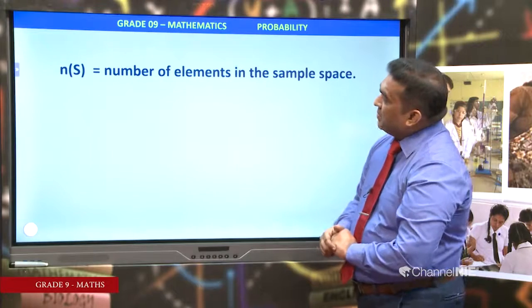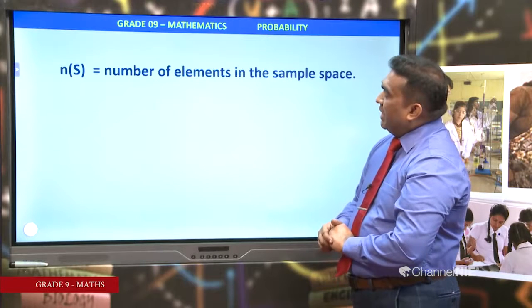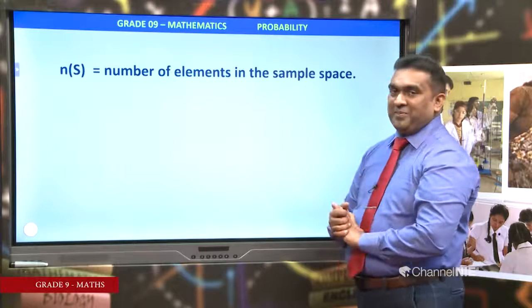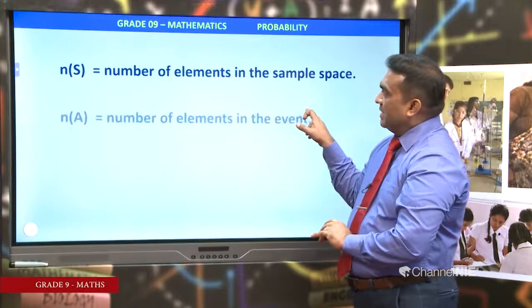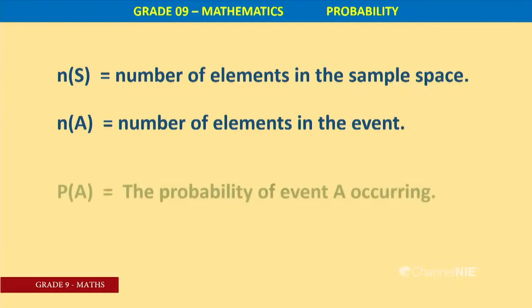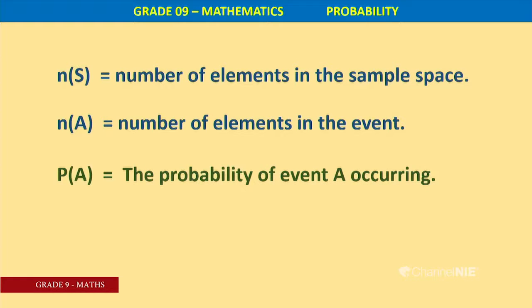We can discuss these definitions. NS. What is the definition of NS? Number of elements in the sample space. Then NA, number of elements in the event A. Then PA, the probability of event A occurring. PA means probability of A, PB probability of B, PC probability of C. Try to get the pattern.